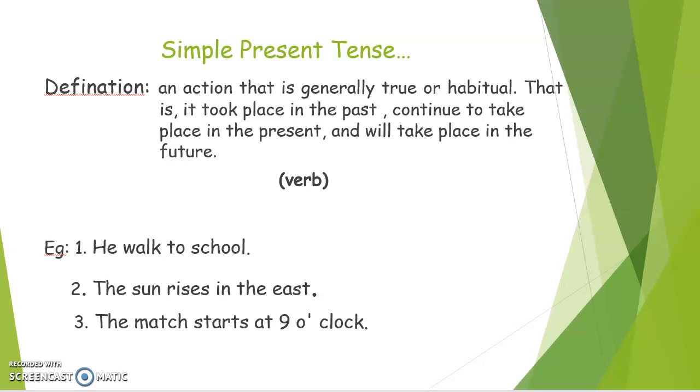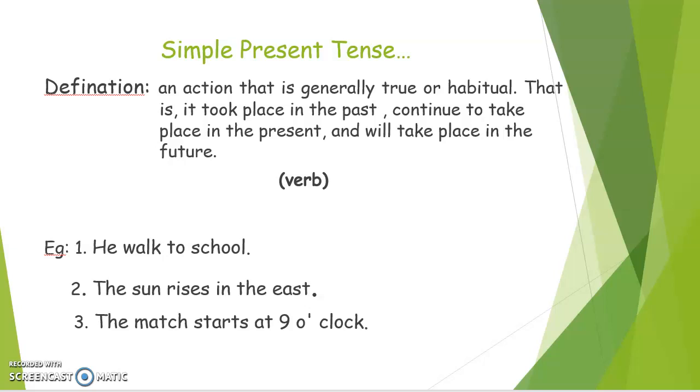Let's see examples for more clarification. Example 1 is, he walks to school. What does this mean? That yesterday also he went to school, today also he went, and tomorrow also he is going to go to school. It means it happened in the past, it continues to happen in the present, and it will also continue in the future.